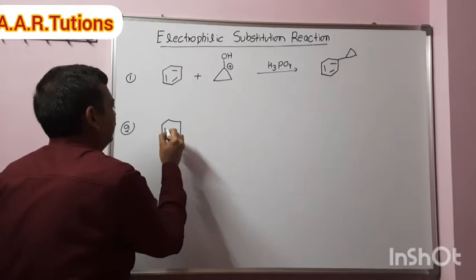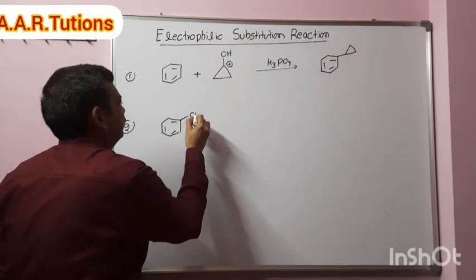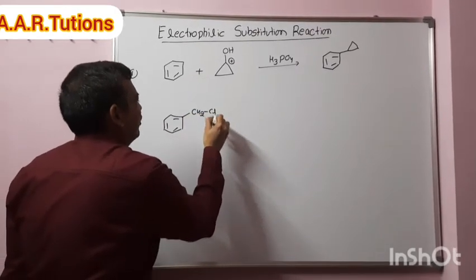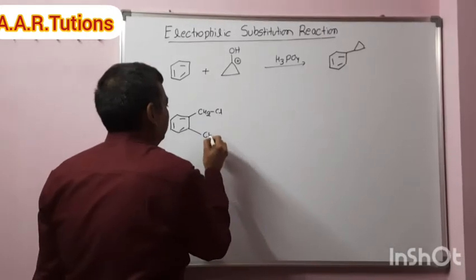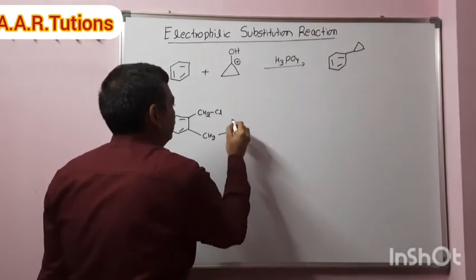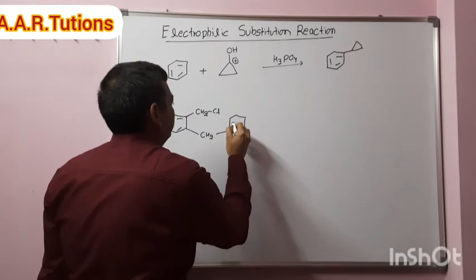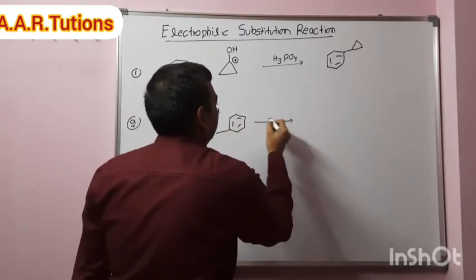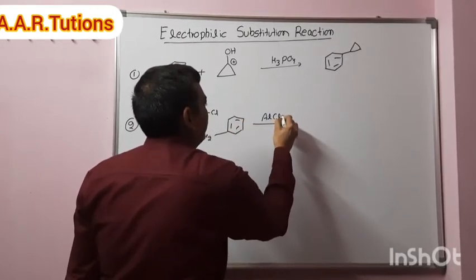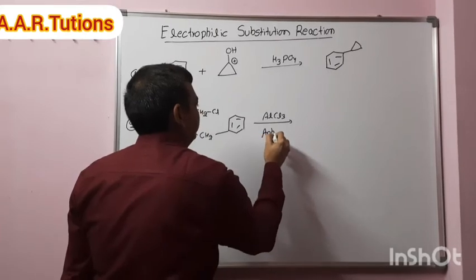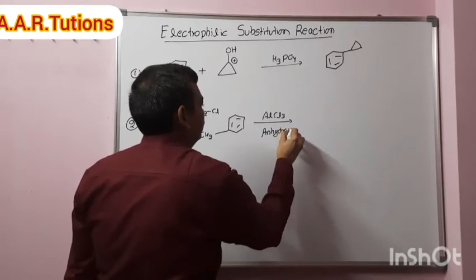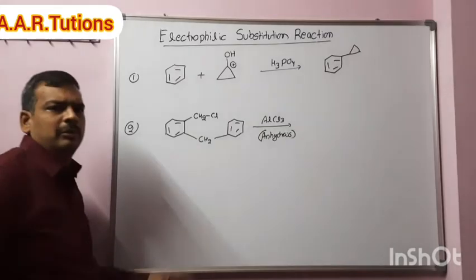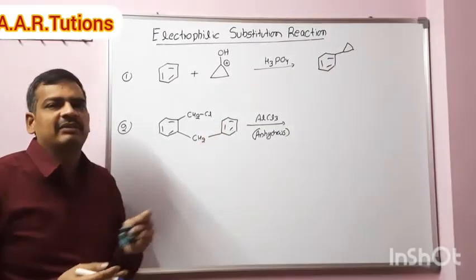Write the product formed. CH2, AlCl3 anhydrous. Write the product formed when this alkyl halide reacts with AlCl3.